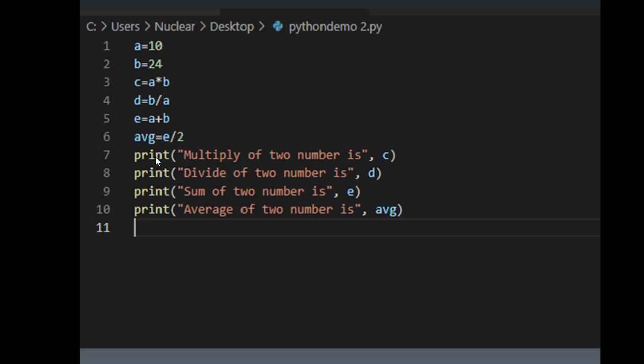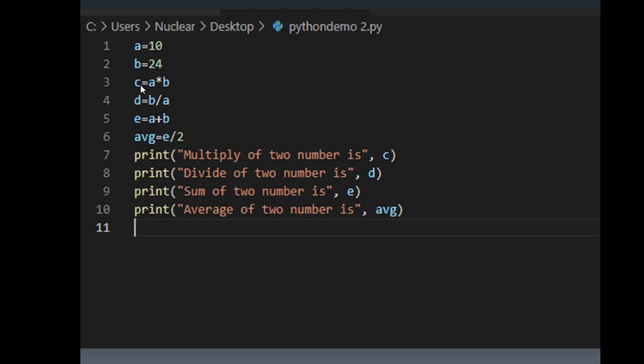Now the value is assigned to the variables and the calculation has been done logically. Now it is time to print. What do we want to print? Multiply of two numbers, divide of two numbers, sum of two numbers, and average of two numbers. First of all, print multiply of two numbers is c. There is no need to write percentage d or percentage c like in C language. Just simple print, start parenthesis, and "multiply of two number is" in double quotes, which will be printed as it is, and after a comma, c is a variable.